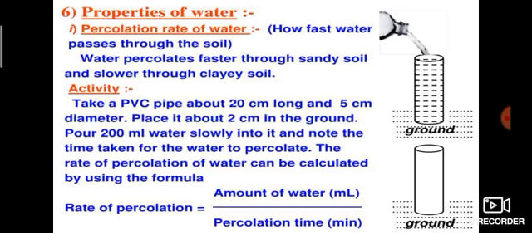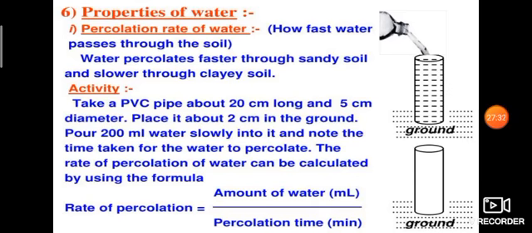Water percolates faster through sandy soil and slower through clayey soil, because of the arrangement of particles. In sand the particles are loosely arranged, so water passes through quickly. In clay, the particles are tightly arranged, so it is not easy.